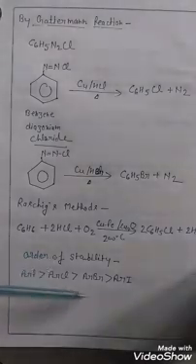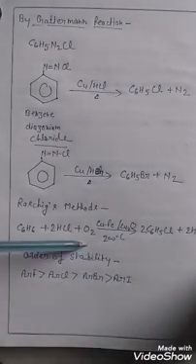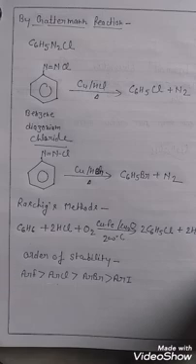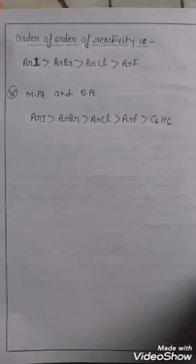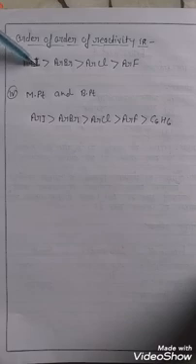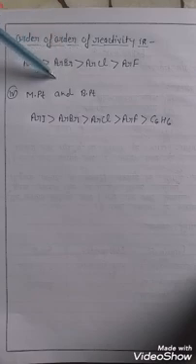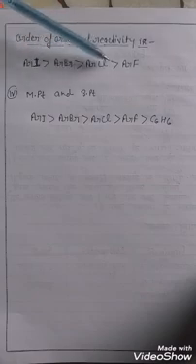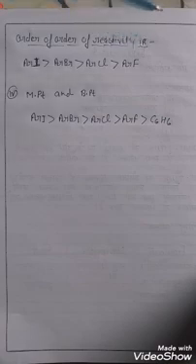So this is the order of stability of aryl halides. This is the order of reactivity of aryl halides: aryl iodide is more reactive than aryl bromide, which is more reactive than aryl chloride, which is more reactive than aryl fluoride.